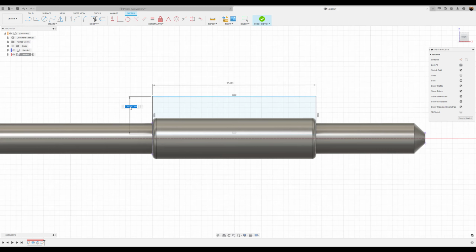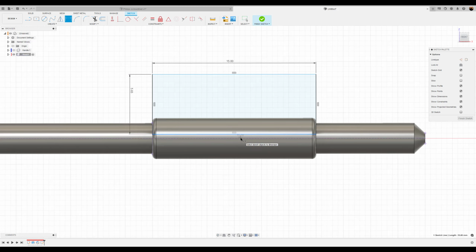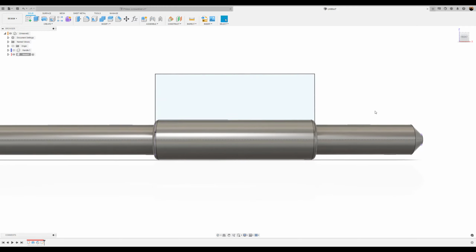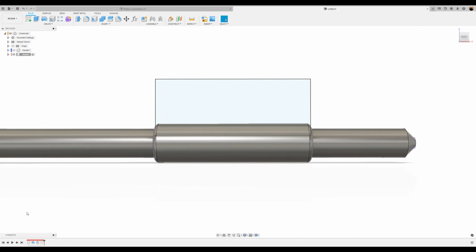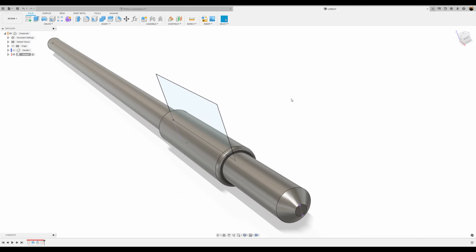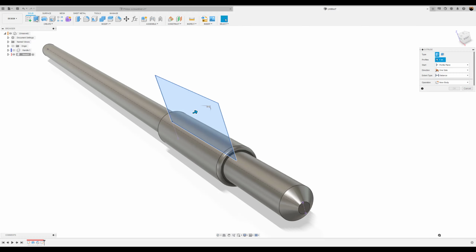The height is going to be about 5.83 millimeters. And the distance from this line to the construction line, I'm going to make that about 0.75 millimeters. Okay, now it's fully defined. We can go ahead and finish the sketch. And what we're going to do now is extrude this profile to make our indentations. Select the extrude tool.